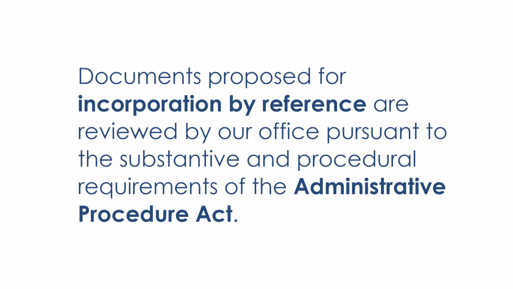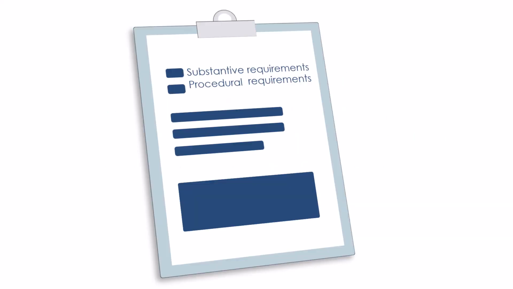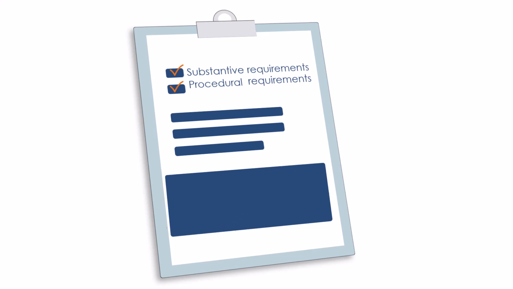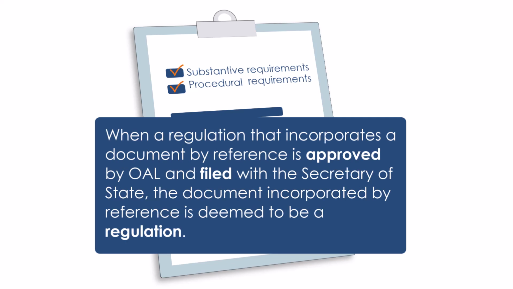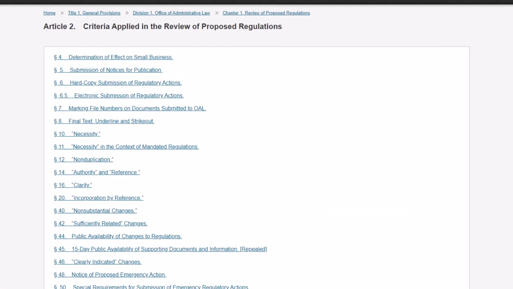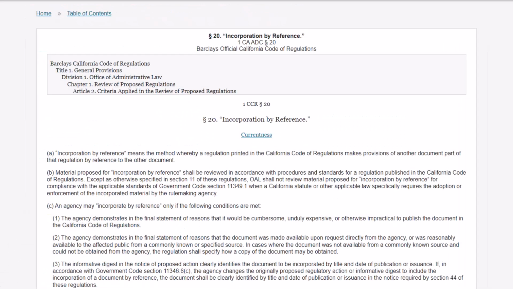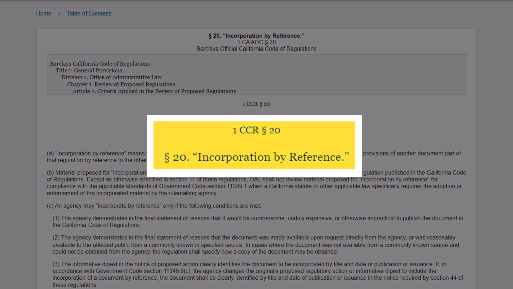Documents proposed for incorporation by reference are reviewed by our office pursuant to the substantive and procedural requirements of the Administrative Procedure Act. Assuming all substantive and procedural requirements are met, any documents incorporated by reference are attached to the Form 400 and regulation text for filing with the Secretary of State. When a regulation that incorporates a document by reference is approved by our office and filed with the Secretary of State, the document incorporated by reference is deemed to be a regulation. For more information about incorporation by reference, please see Section 20 of Title 1 of the California Code of Regulations.